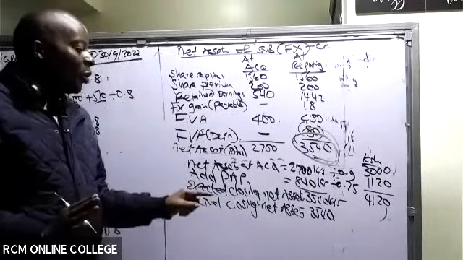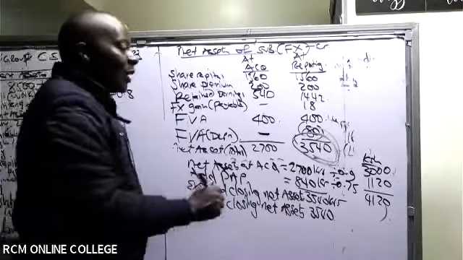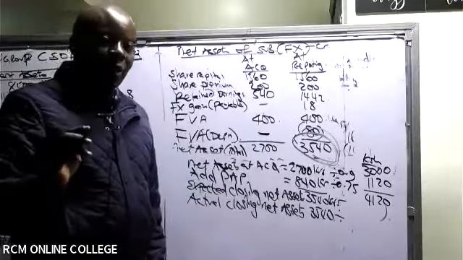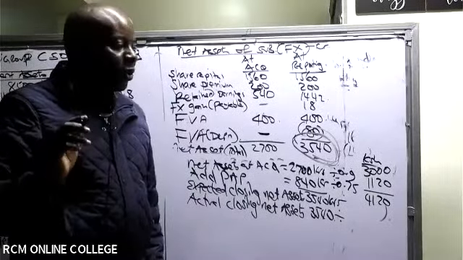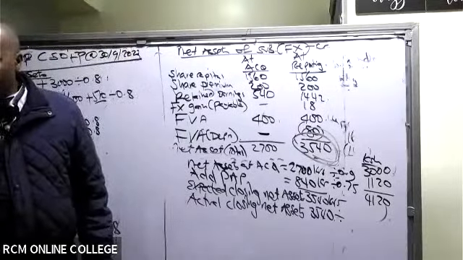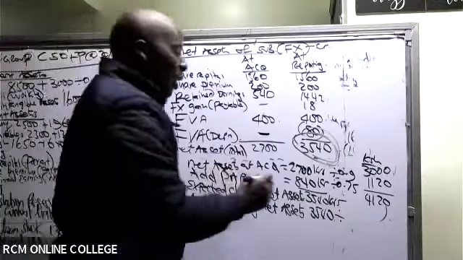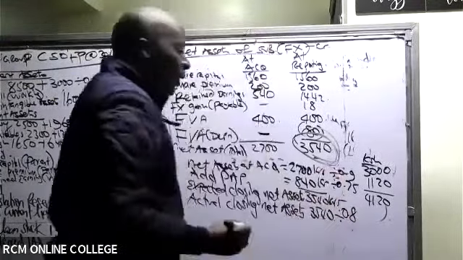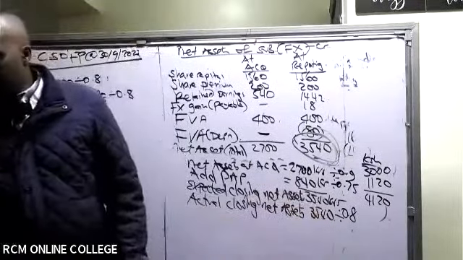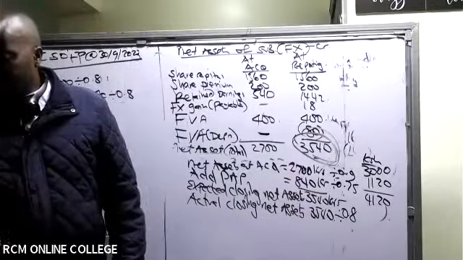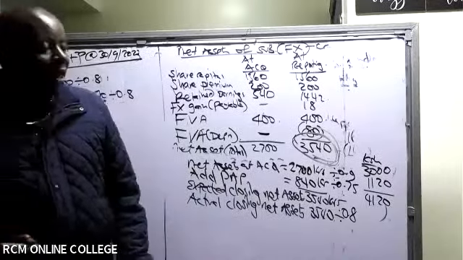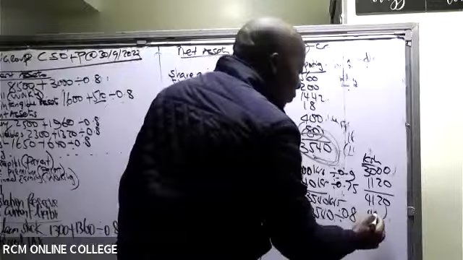How about the actual closing net assets? This is where we have to translate using the closing rate. Are you able to see the closing rate there? The closing balance sheet rate, 0.8. So you translate this using 0.8. So 3540 divided by 0.8 gives me what figure? Thank you so much, Maureen, Mary Ann. 4425. So we have here 4425.